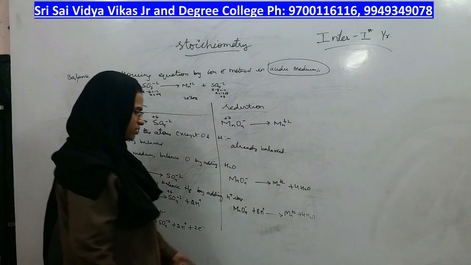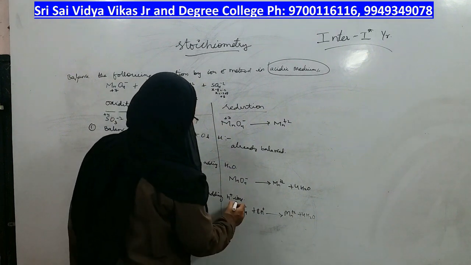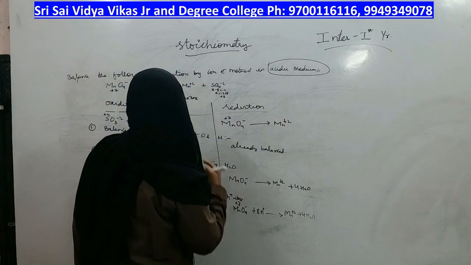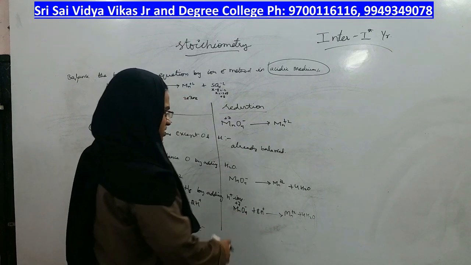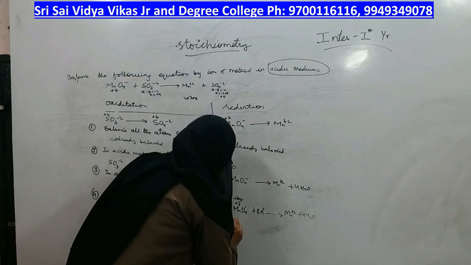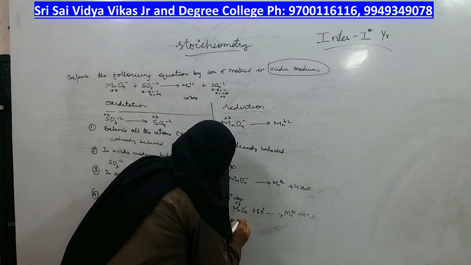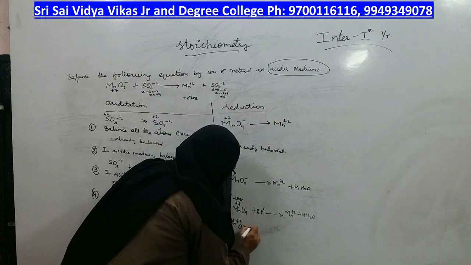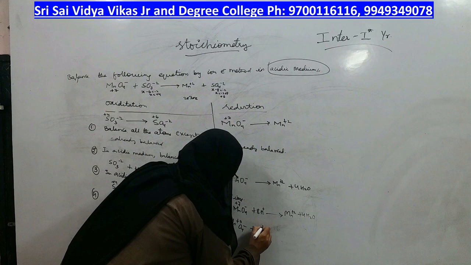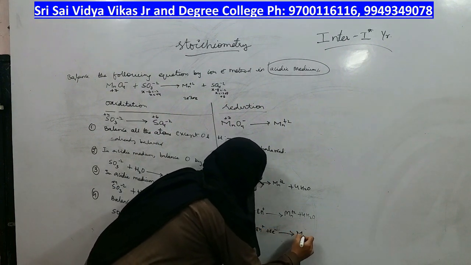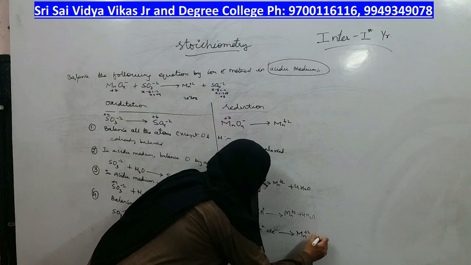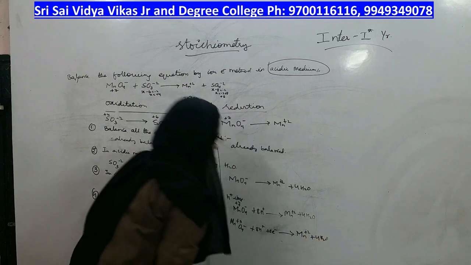Coming to this side, here it was plus 7, right? And here it is plus 2. 5 electrons are gained. Who gains 5 electrons? This side it is gaining. Gaining means before the arrow. Give rise to Mn plus 2 plus 4 moles of water, right?